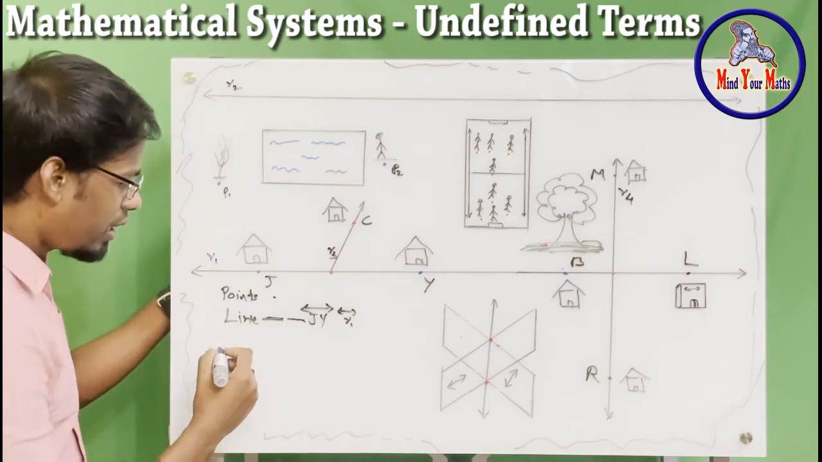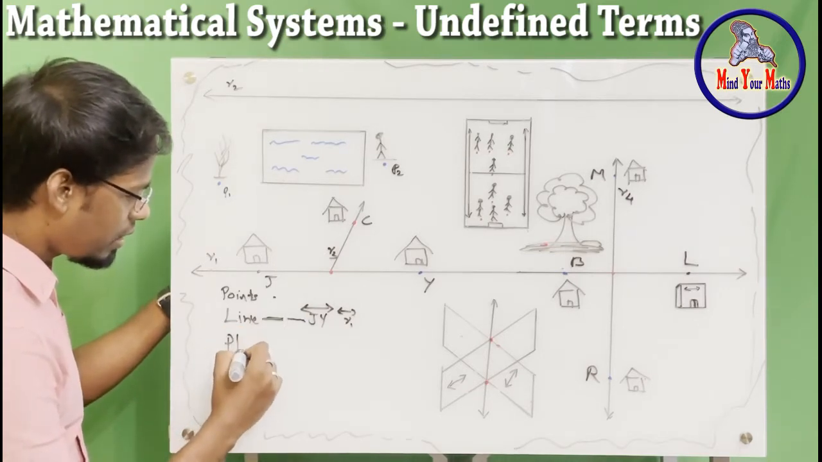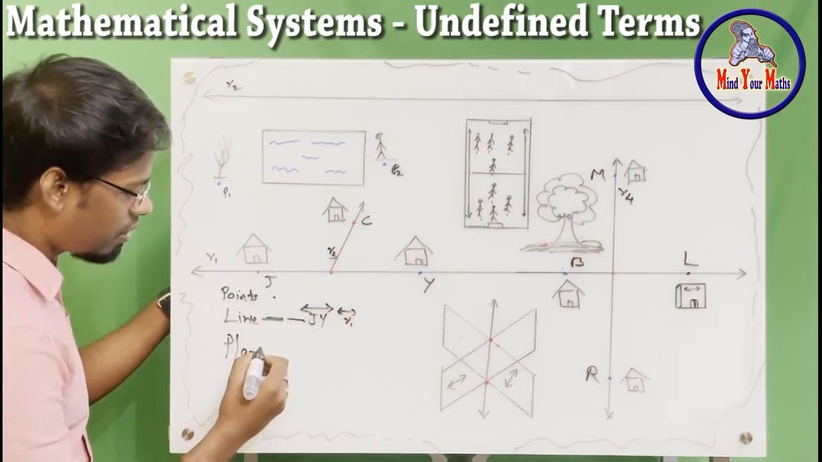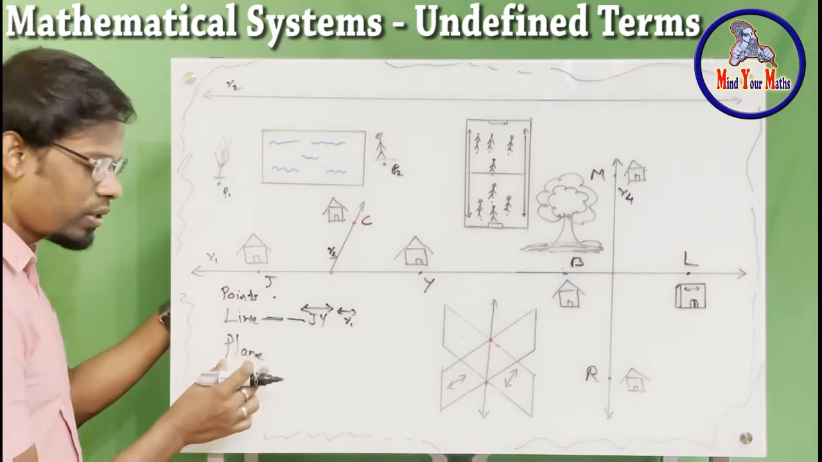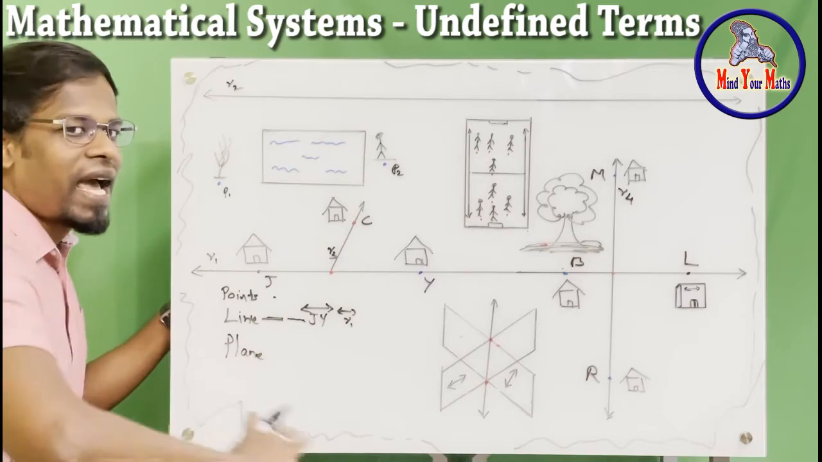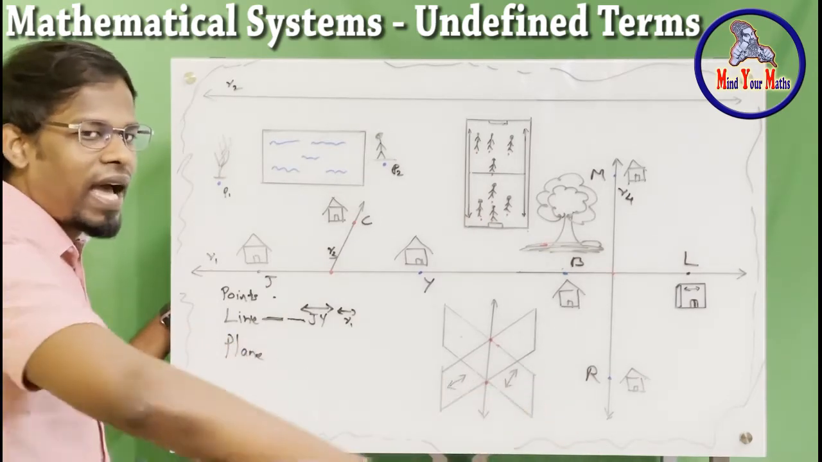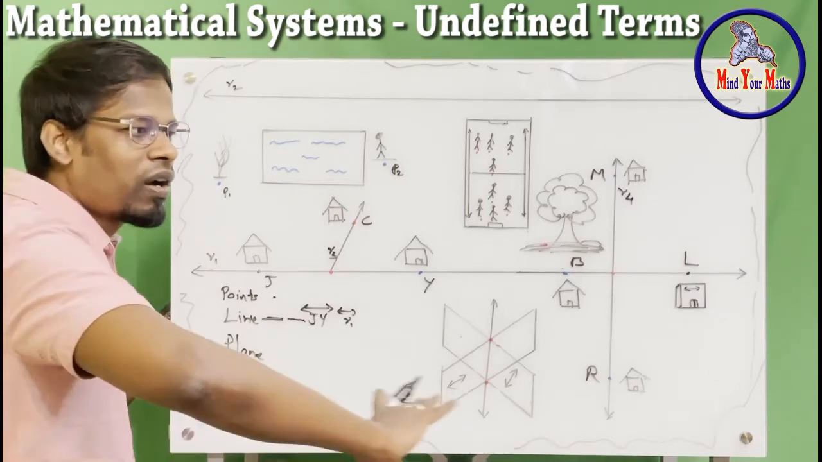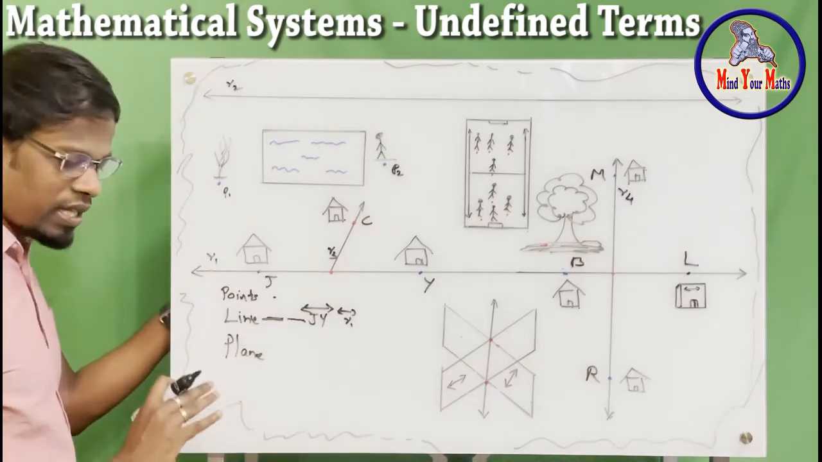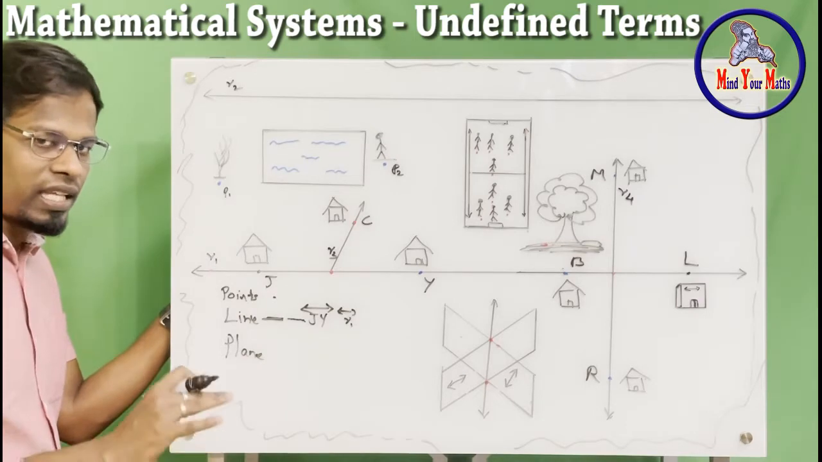So next is a plane. That is the undefined term called plane. Let me read the description. This has no definition to it. Plane means flat, right? It is flat, has no thickness. It's just spread across all the sides, right? Let me read the description first, then I'll explain it to you.